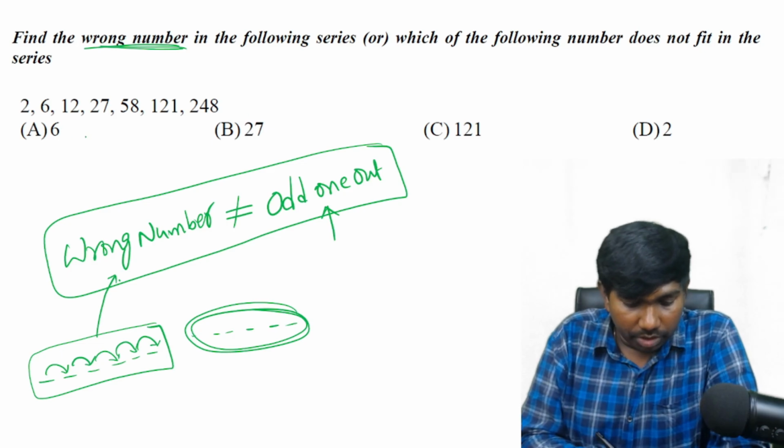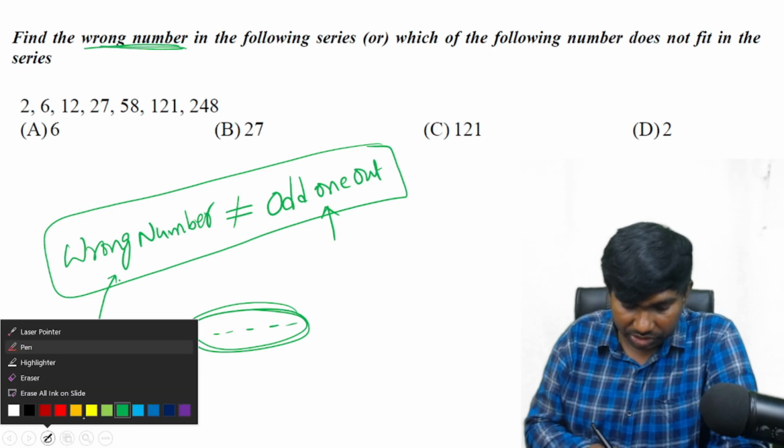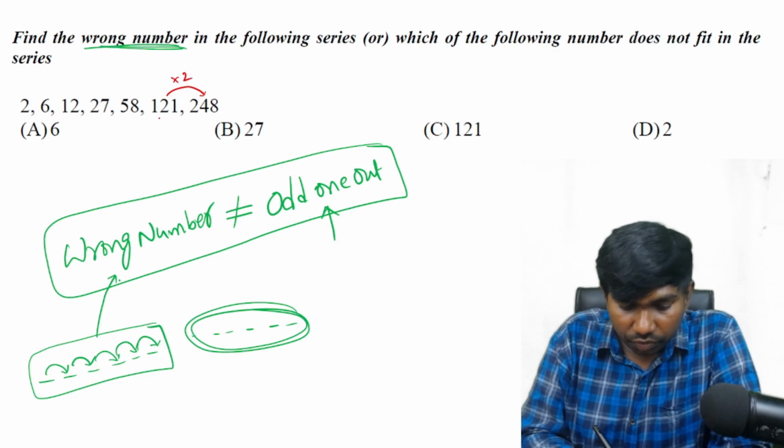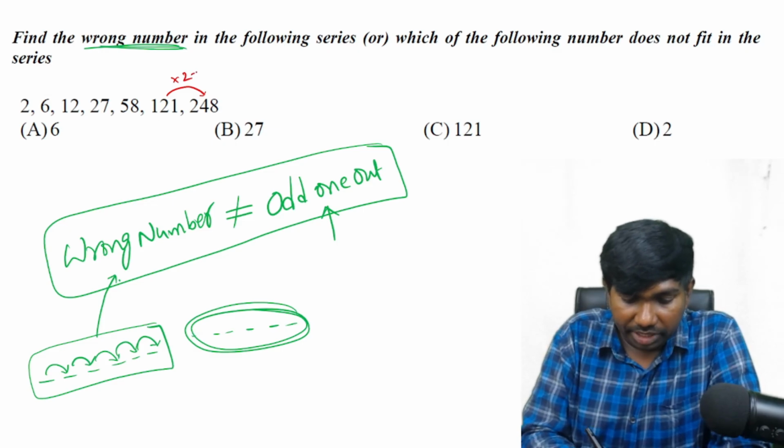Any multiplication or any special numbers here? I hope times 2 we can try. If we do into 2, it is 24, but it is plus 6.